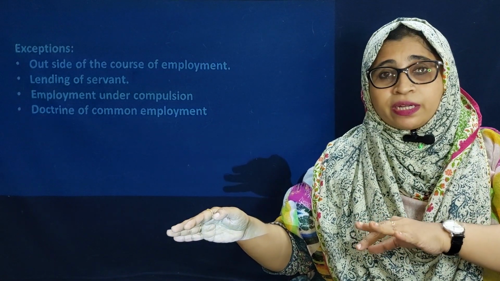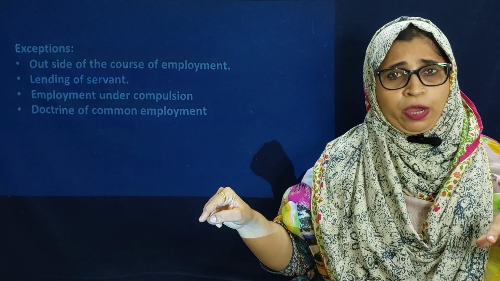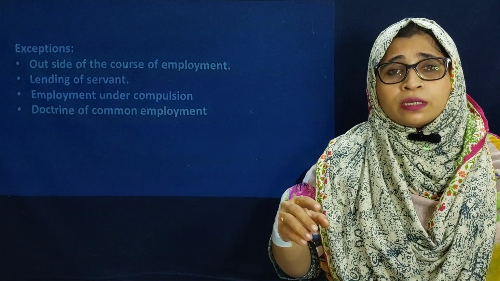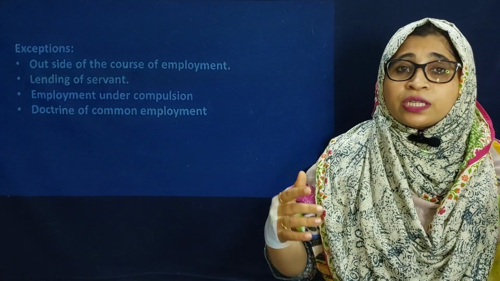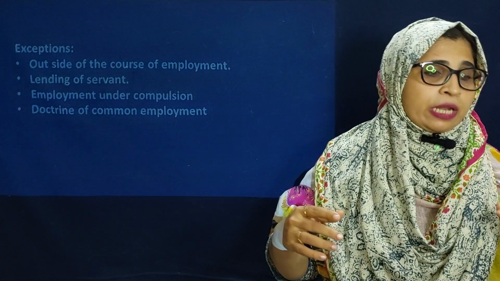The master is not liable, because it is outside the course of employment. Is it clear? Now the lending of the servant: if a servant borrowed from another master committed a tort, the first master only is liable. This is also one of the exceptions of vicarious liability.